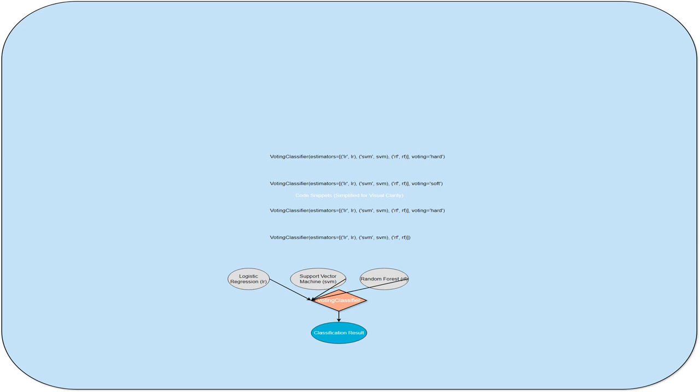Each model gives a probability for each class. I average those probabilities, and the class with the highest average probability wins. It's a softer, more probabilistic approach compared to the hard voting in the previous example.